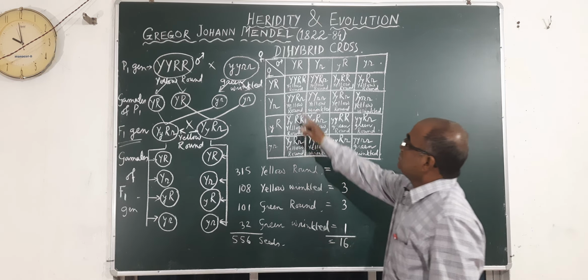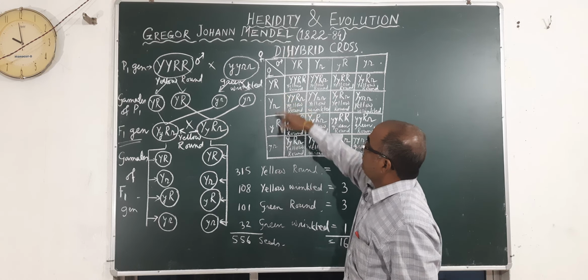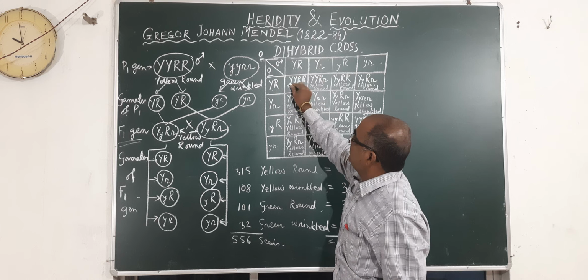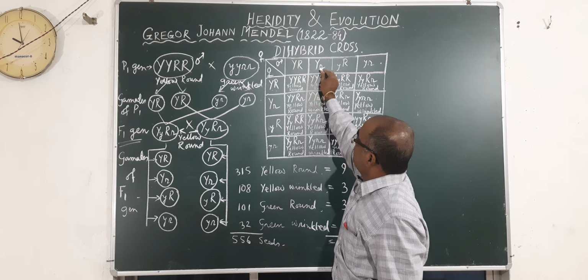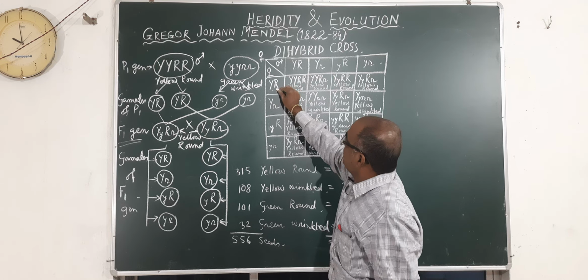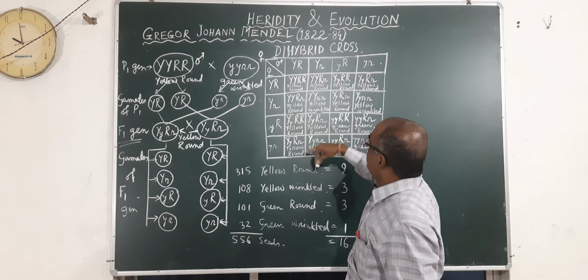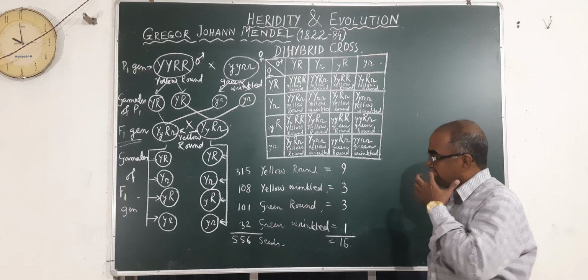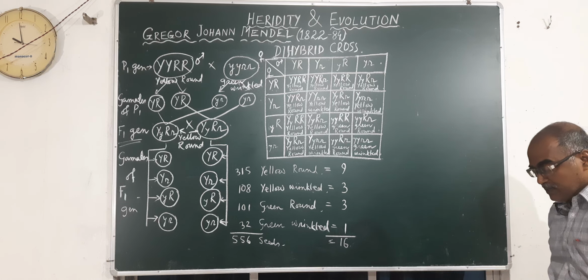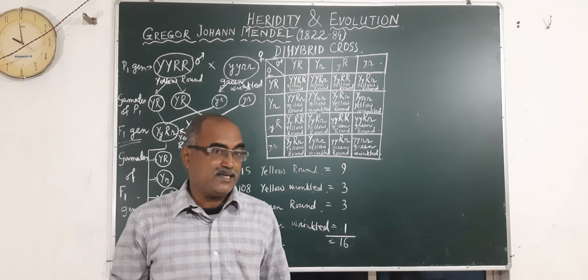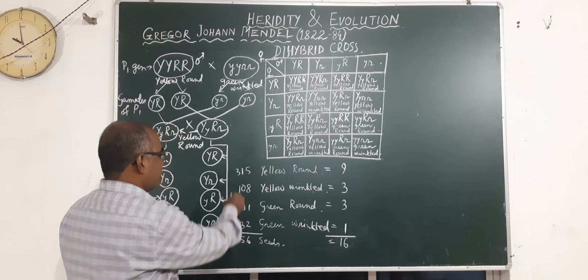In the checkerboard, this is the male and this is the female, and after crossing: capital Y, capital R; capital Y, small r; small y, capital R; small y, small r. Like this he has made the checkerboard. And the checkerboard, as Mendel has done in his time, in his experiment, these were the numbers.